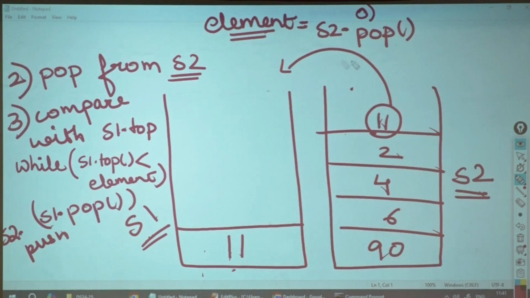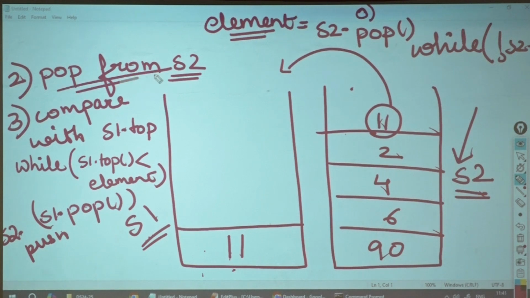Now I have got to keep on popping until my S2 becomes empty. So what condition will I write over here? While S2 is not empty. I will have to keep on popping from S2, compare it with the top, and do things. So there would be two while loops. The outer while loop is going to take care of, I have to go on doing this exercise until S2 gets empty. Are we clear with this? Okay. So my outer while loop is, I have to go on till S2 is not empty.